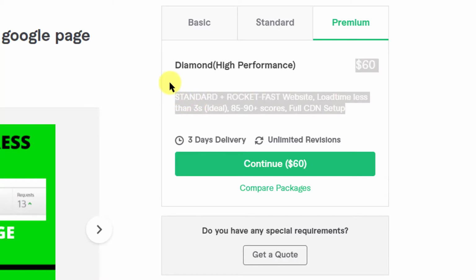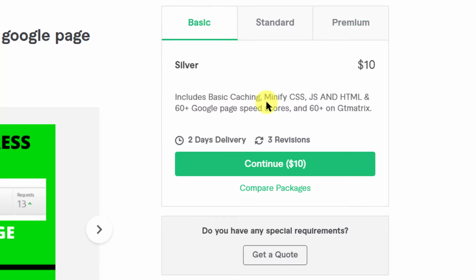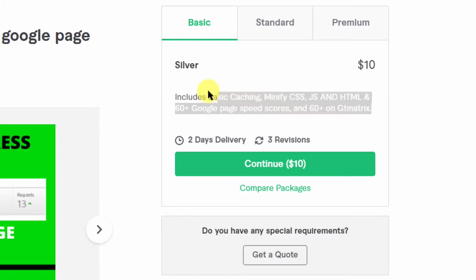All right, so there are many buyers who may think, okay, let me do $10 now and we'll do the next time. For those buyers, there's a positive and a negative also. First of all, you can see the seller's work, how he works. Secondly, you'll actually not get anything out of it.